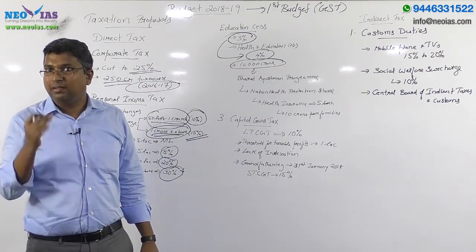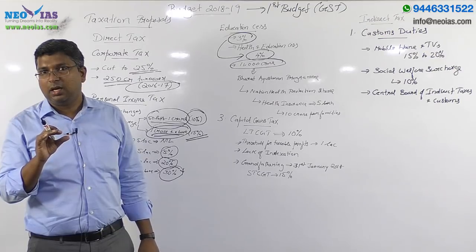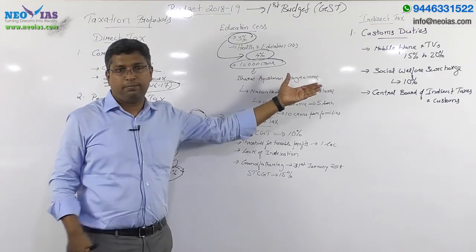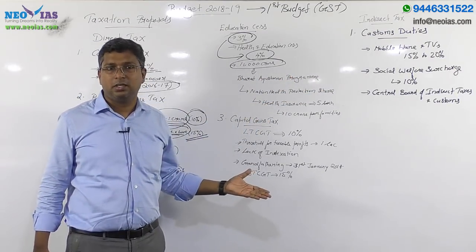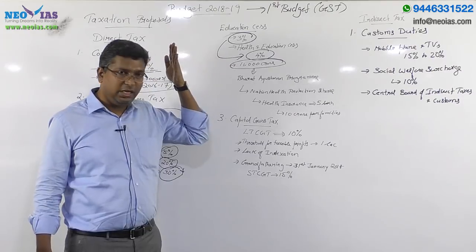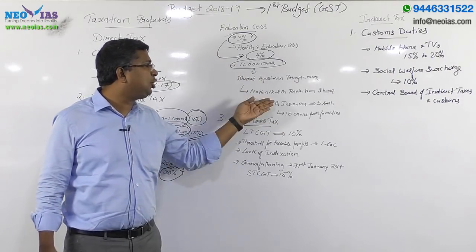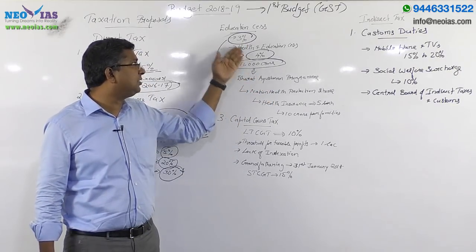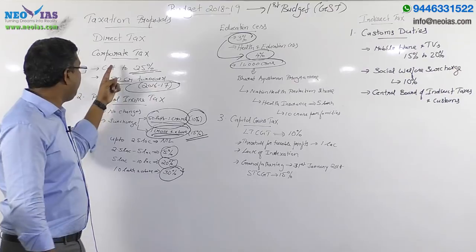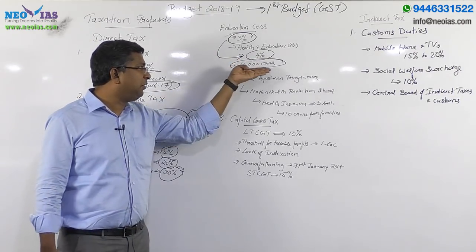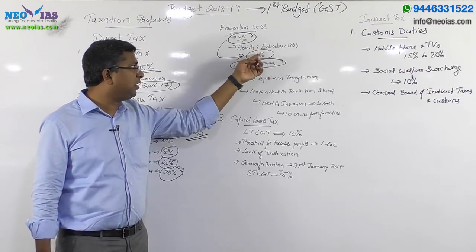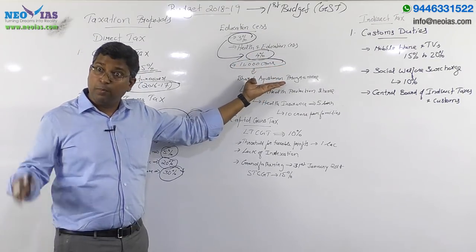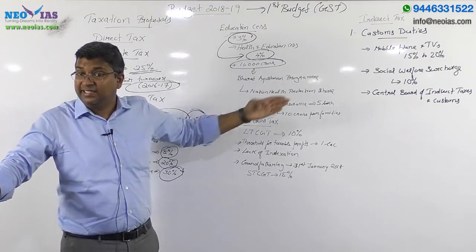The government is expecting to collect around 11,000 crore from this additional 1% cess, and it will be used for health programs. This year the government has announced a very important health initiative called the Bharat Ayushman program. The major funding is from this 1% additional health cess imposed on corporate tax and personal income tax. So the 11,000 crore will be used for the Bharat Ayushman program, which is a very important current affair for you. We will discuss it in detail.